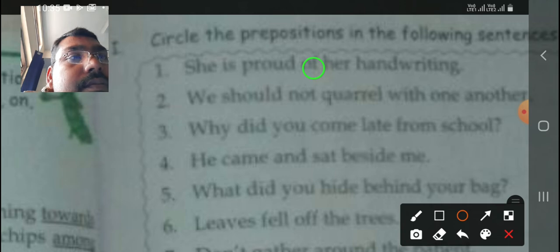Of is a preposition here, you can see. Okay, of is a preposition here.